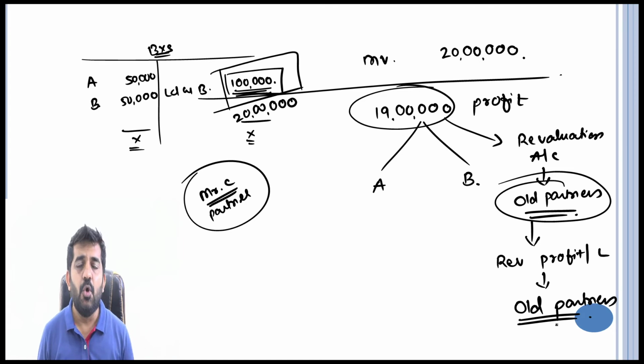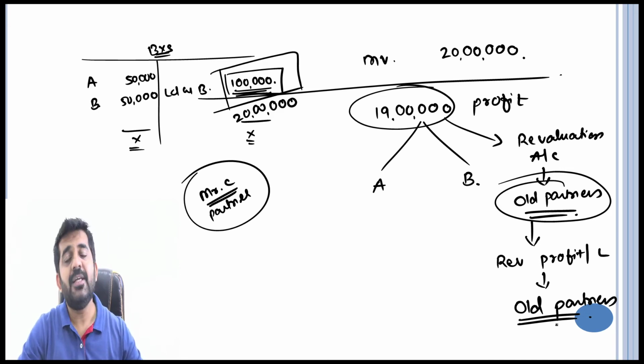Is it correct? So this is the reason for preparation of revaluation account, and this is actually the logic behind it.